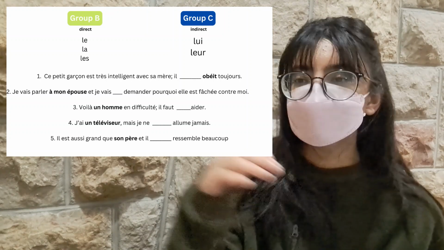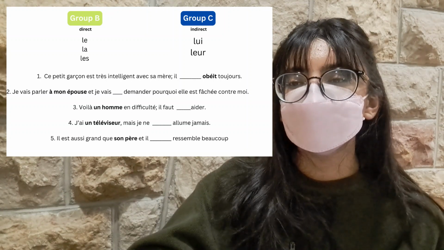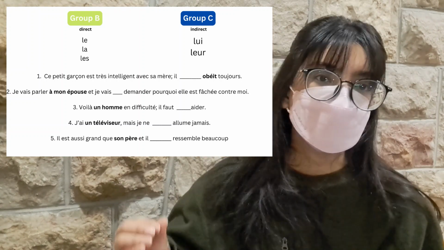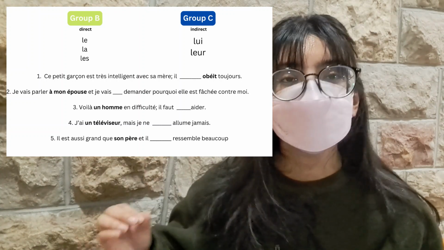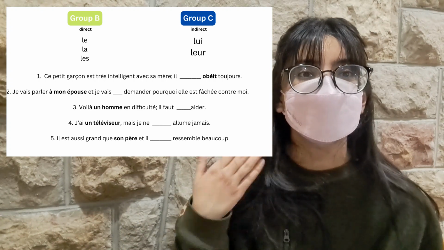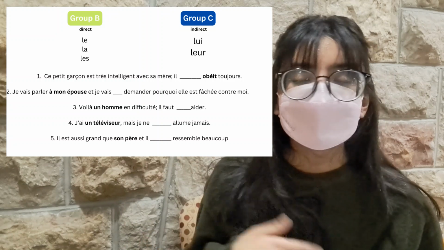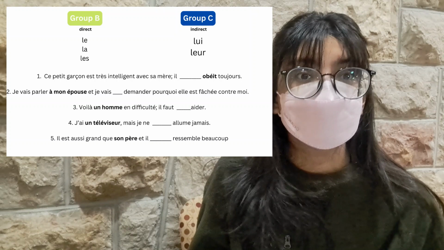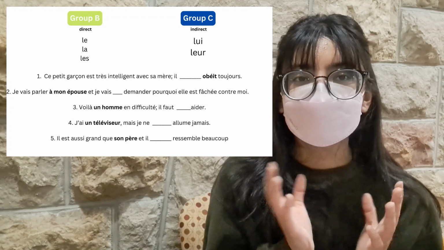vais blank demander pourquoi elle est fâchée contre moi." Now, here, demander is, of course, an indirect verb. And how do we know it's an indirect verb? Because you demander à. You're asking to somebody. You can't ask somebody. You're going to ask to somebody. That's how it goes in French.